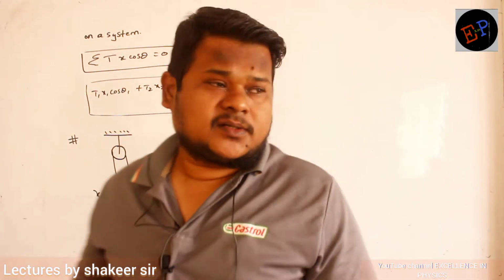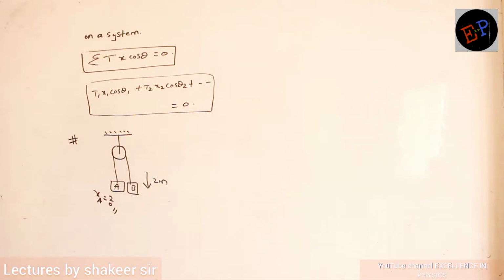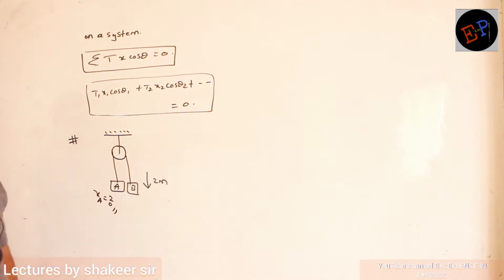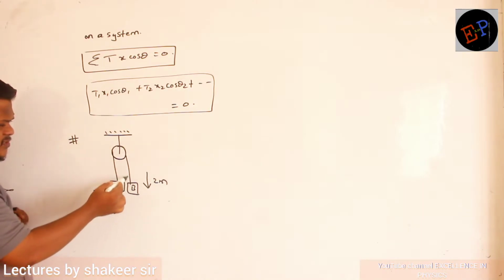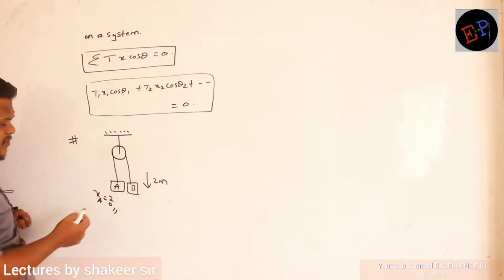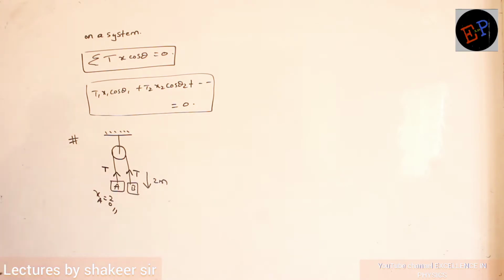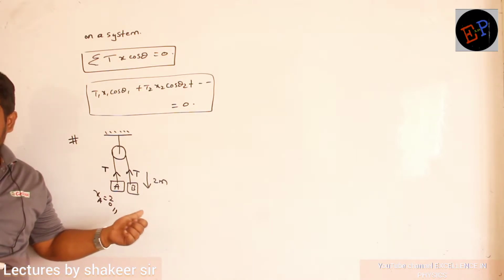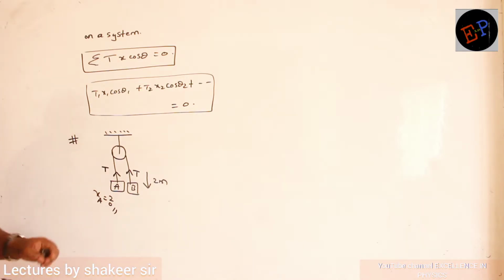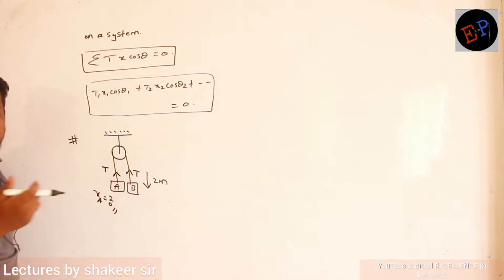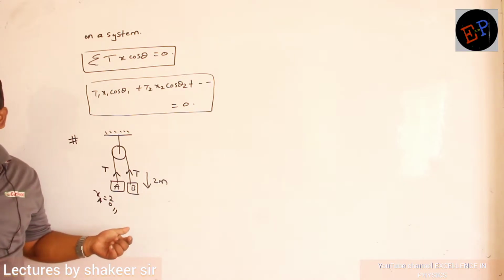Let us do this problem based on the virtual work method. See, while doing the virtual work method, first of all we have to distribute tensions. This whole thing is a single rope. Since it is a single rope, everywhere you will have the same tension. Clear? And what will be the direction of tension? Tension will be away from the tied end. That also we have studied now. Tension will be away from the tied end.